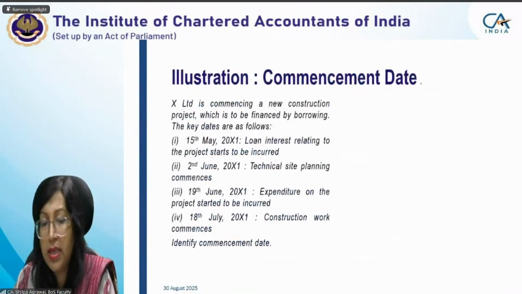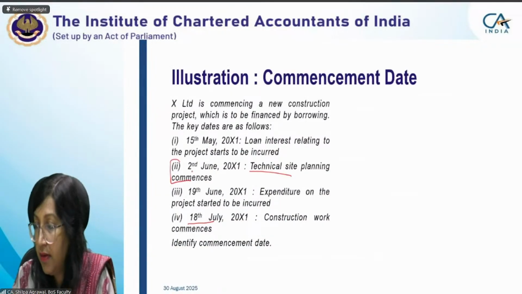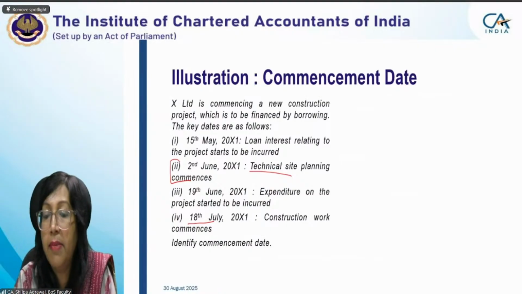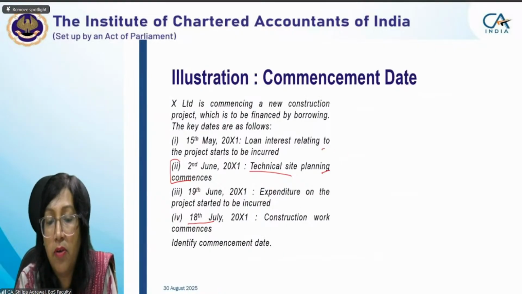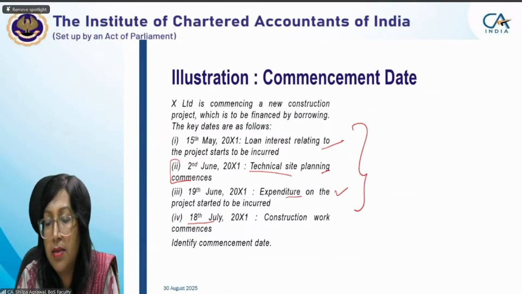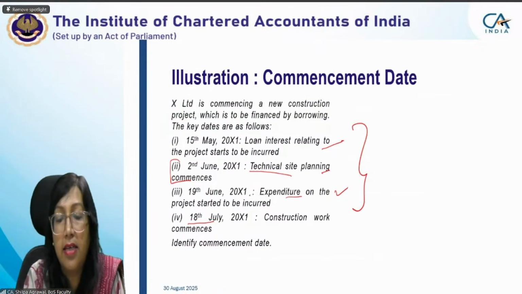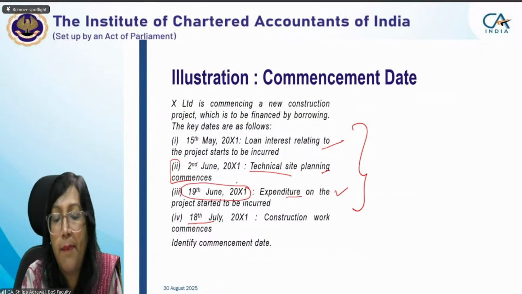So in this case, even though physical construction starts on 18 July, technical site planning commenced earlier. So one of the criteria is met on 2nd June, one on 15th May, and one of incurring expenditure on 19th June. So these 3 dates will be considered, and the latest date will be considered as the date for the commencement of capitalization.